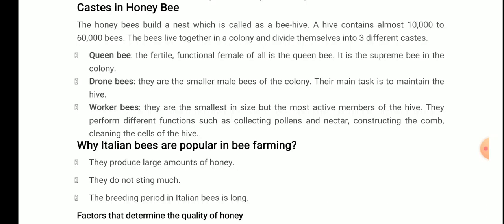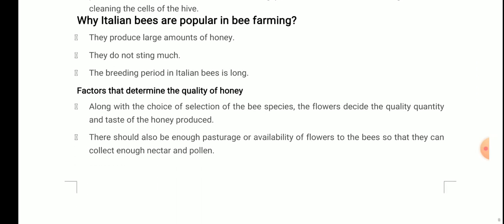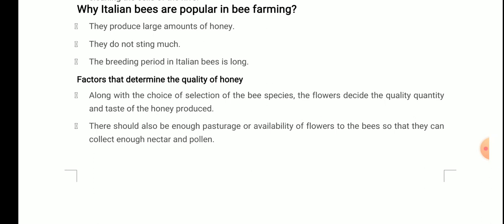Now, why are Italian bees popular in bee farming? See, if they are popular, it means they will be giving a good quality and a good amount of honey also. That is the main reason why Italian bees are popular. They produce a large amount of honey. They do not sting much, and the breeding period in Italian bees is long.